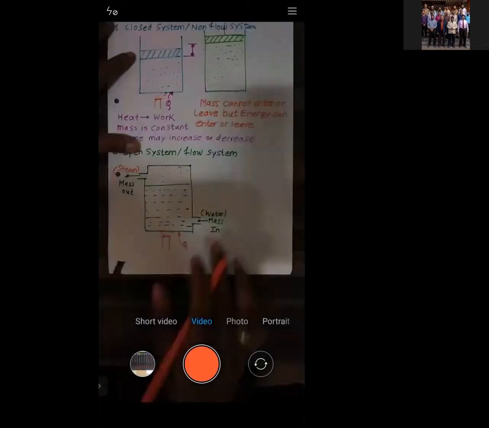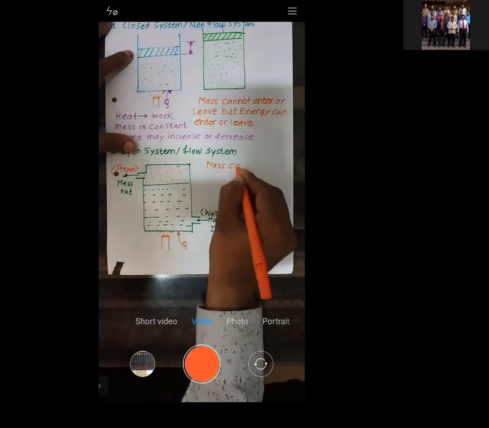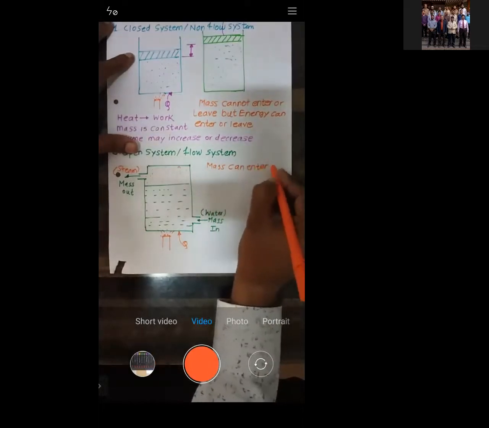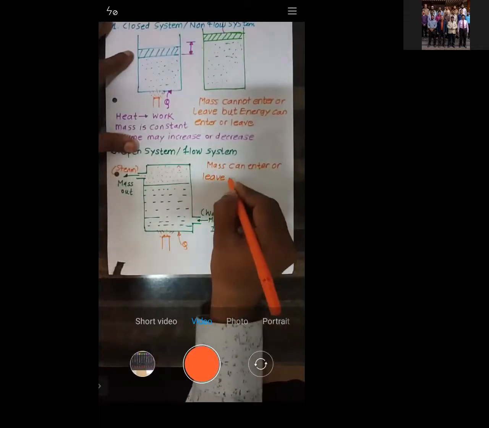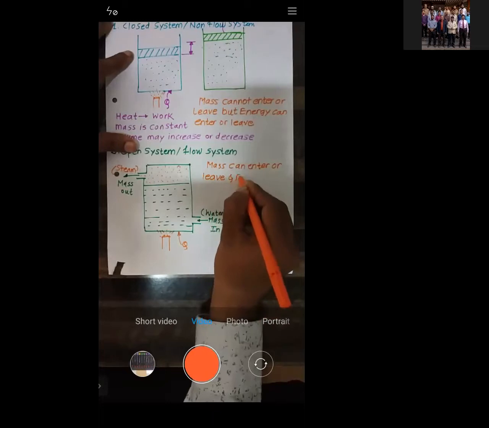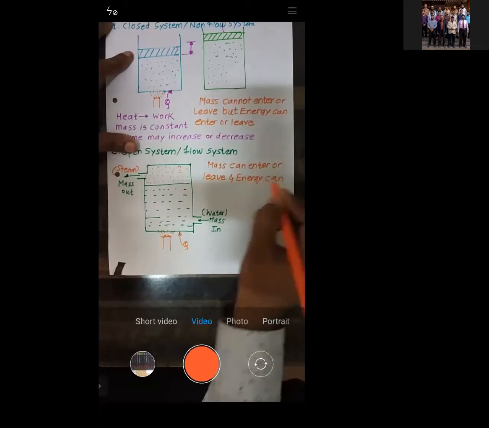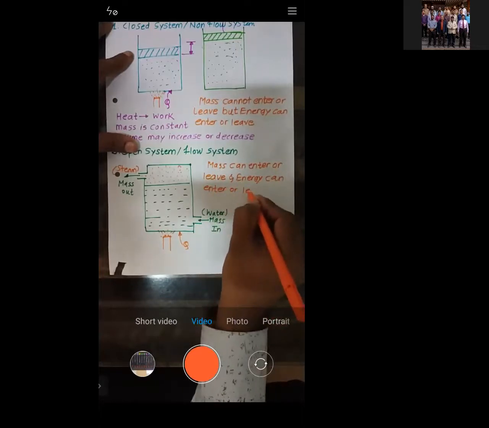That means mass can enter or leave, and energy also can enter or leave. Both are possible.